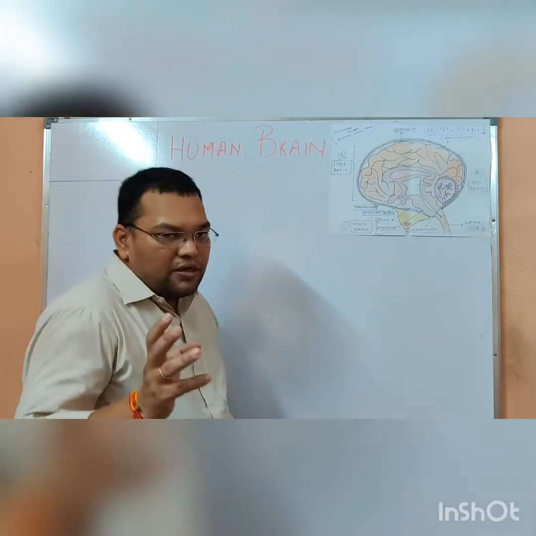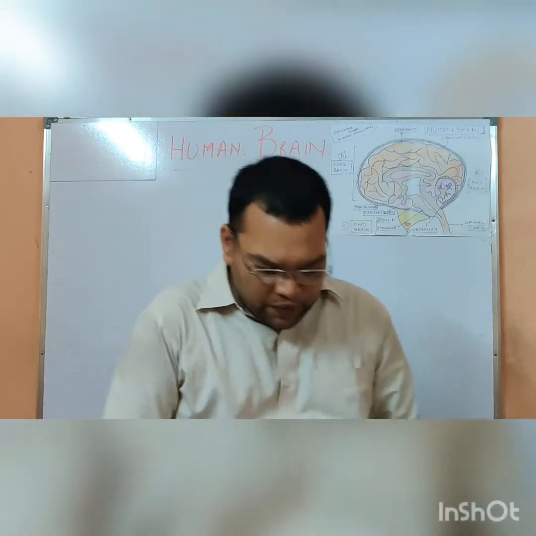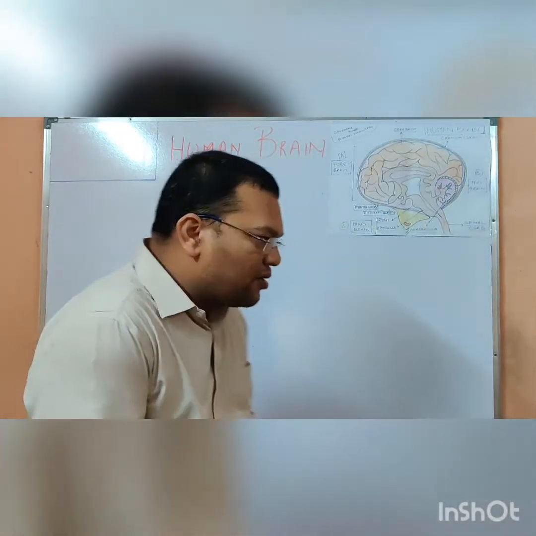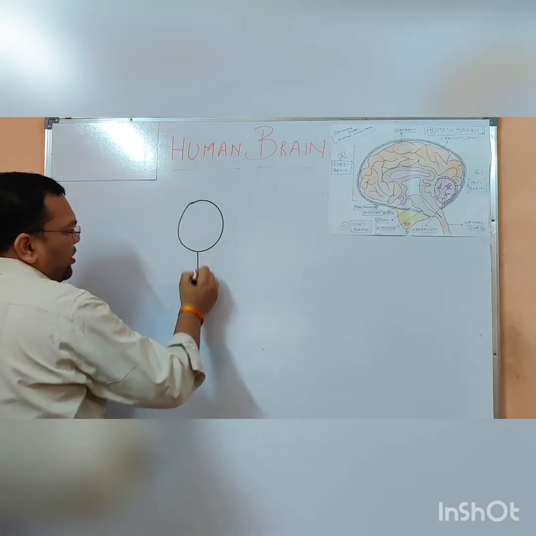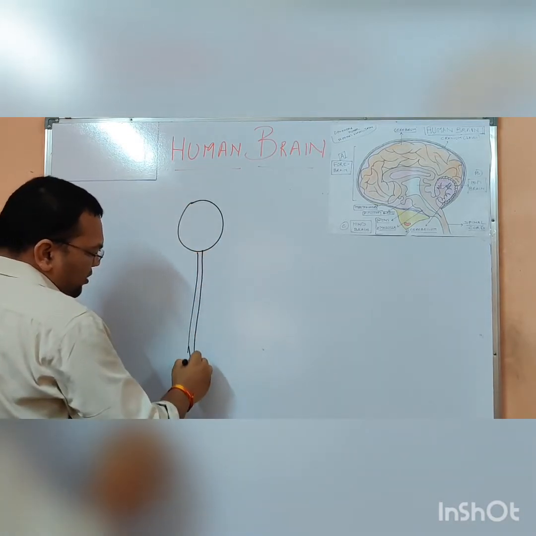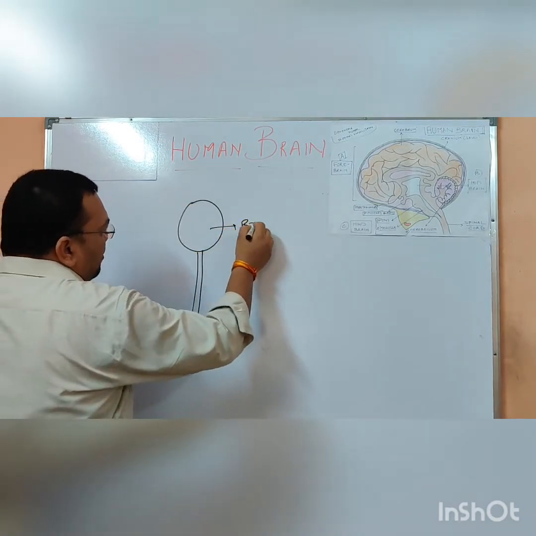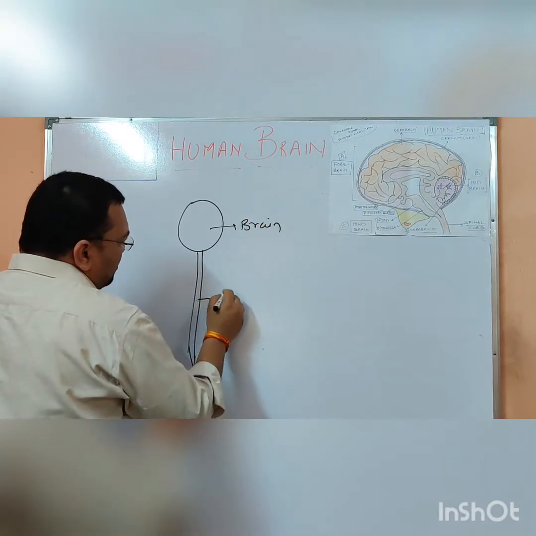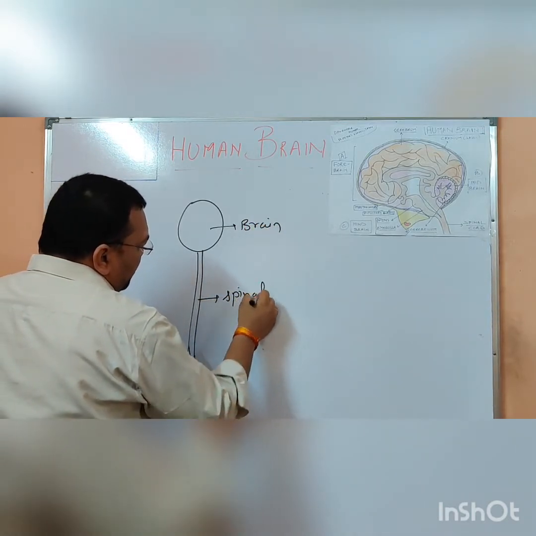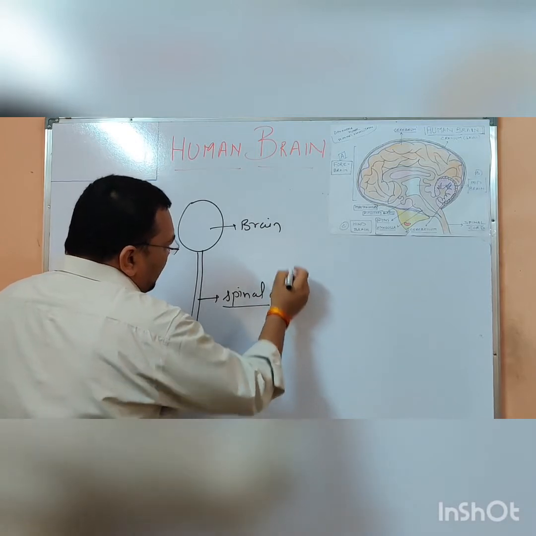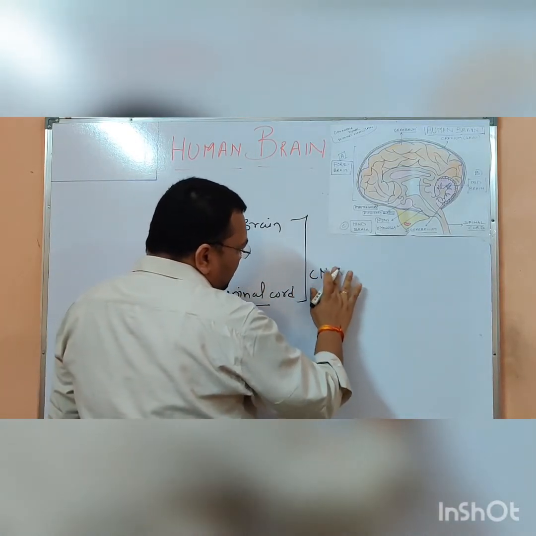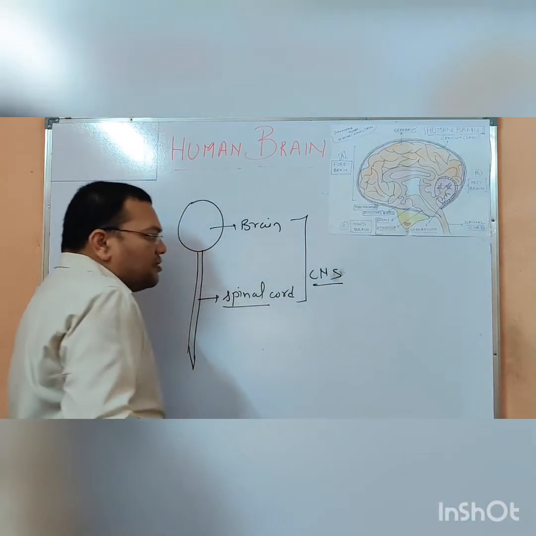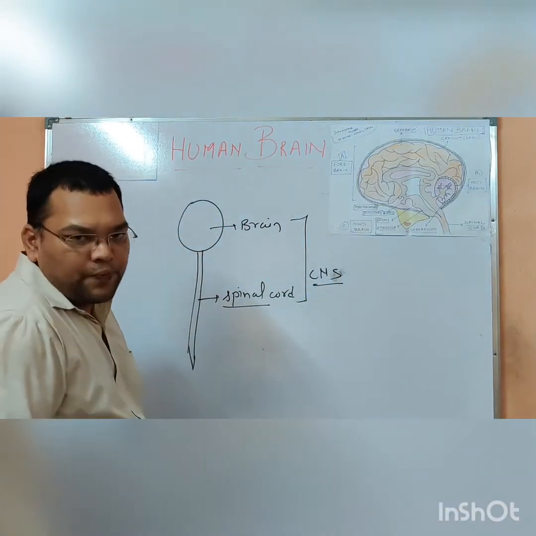Now, the human brain and the spinal cord. The human brain and the spinal cord make the central nervous system, as you already know. This is the brain, and let us suppose this is the spinal cord. These two make the CNS, that is the central nervous system.